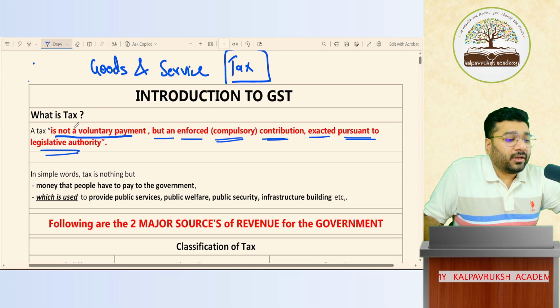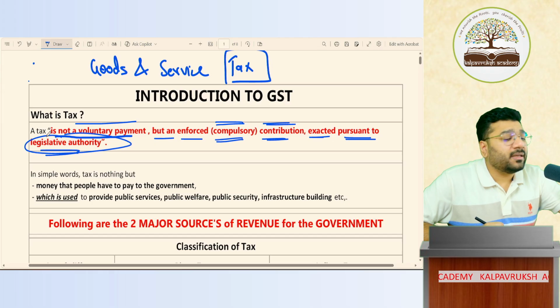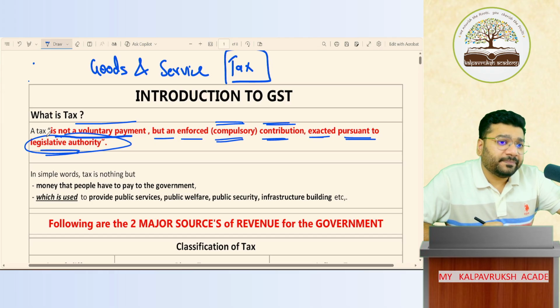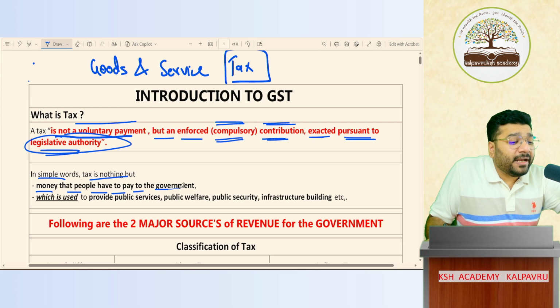So a tax is not a voluntary payment, but it is a compulsory contribution. Who is telling us to pay? This is as per the legislative authority, means what? Law is compelling us to pay. Is this clear?